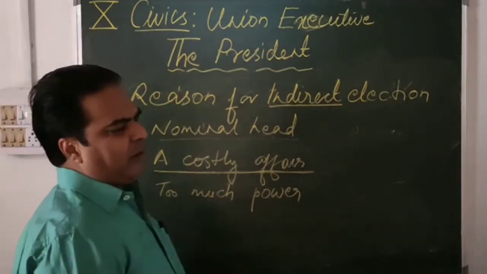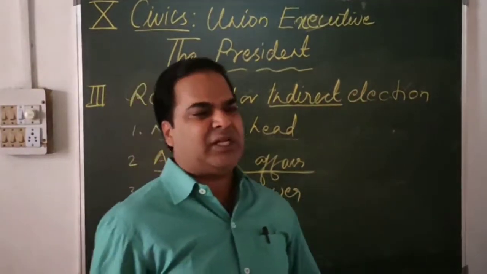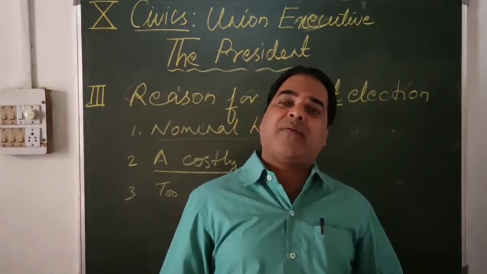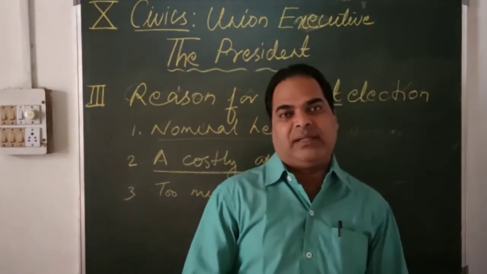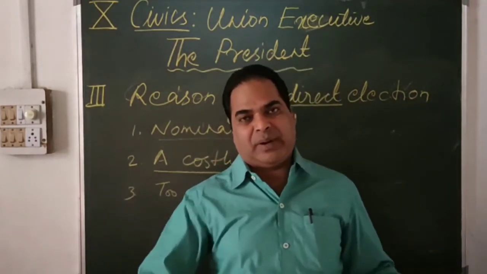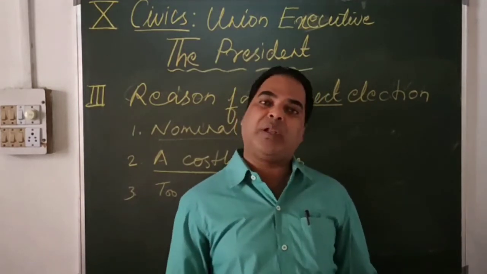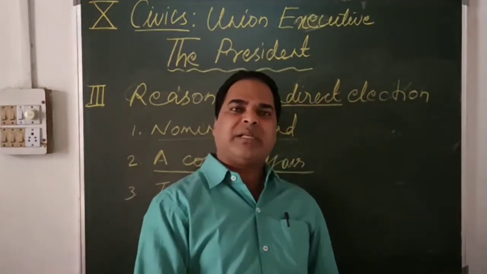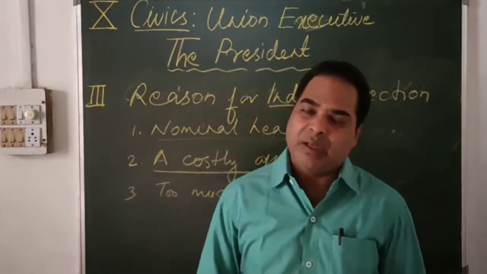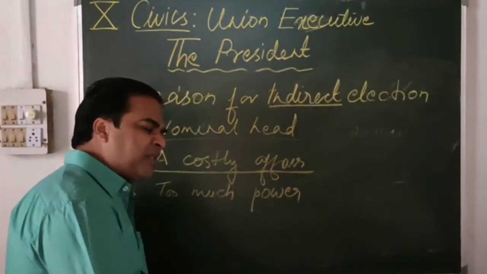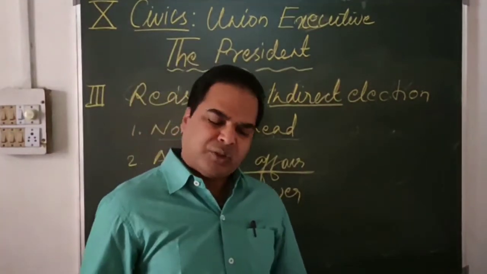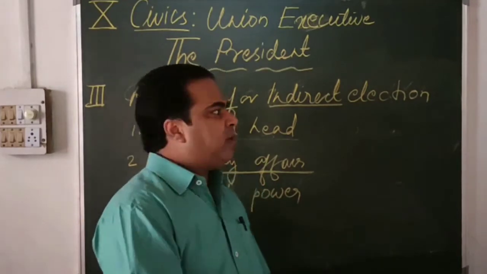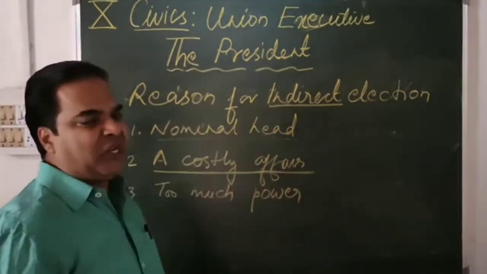Number three, too much power. If by chance we elect the president also directly, the Prime Minister is elected directly, that we know. But if the president of the country is also elected directly, then definitely there will be a power clash. The Prime Minister will hold the same power, the President will also hold the same power, because people have directly elected the president. So definitely there will be a power clash between the president and the Prime Minister as well as the Council of Ministers. So all these are the things which, I think, made the framers elect the president in an indirect way.